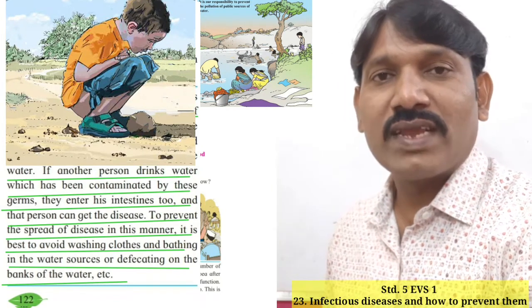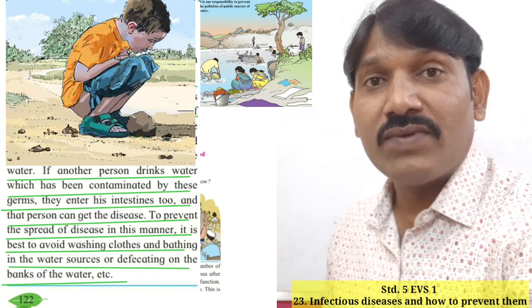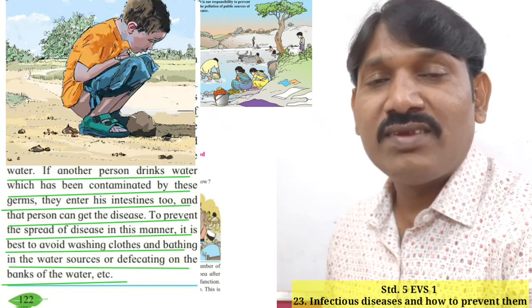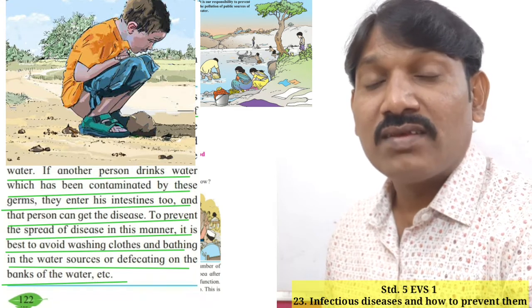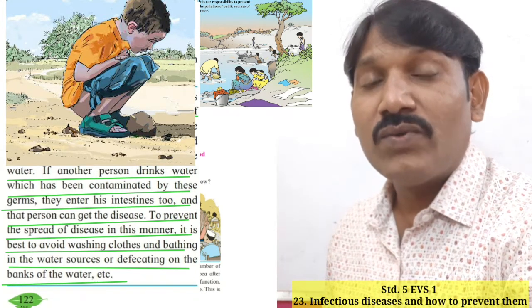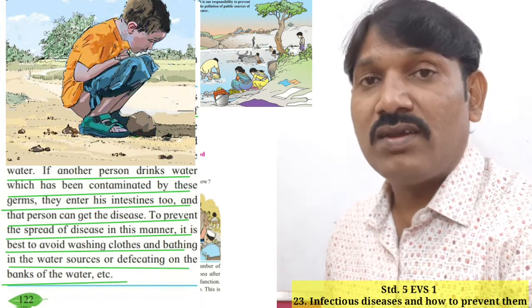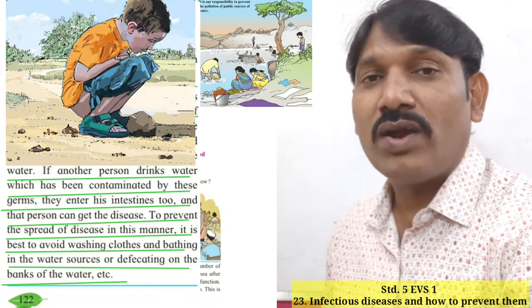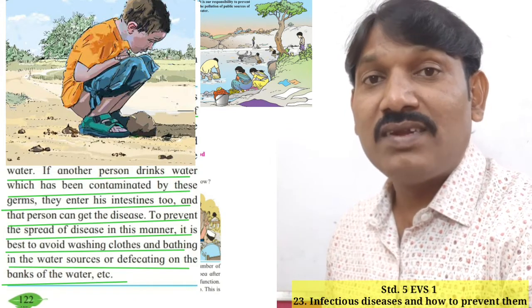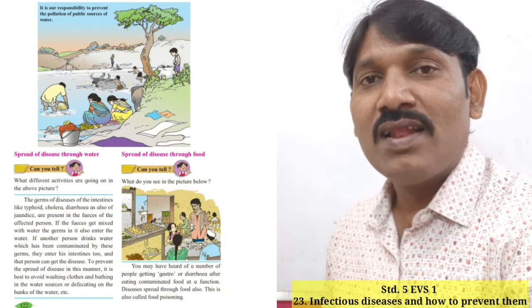In short, doing toilet on the banks of rivers is also one of the reasons for the spread of disease. So here we need to avoid defecating on the banks of the river so that we can avoid the spread of disease. Okay students, now first of all let me read and then we will learn it.